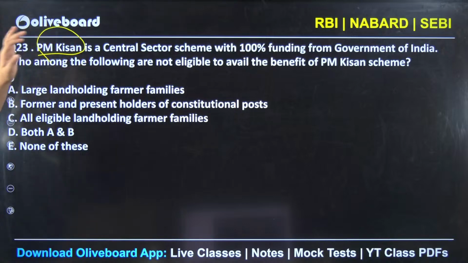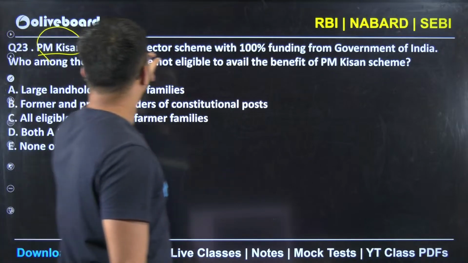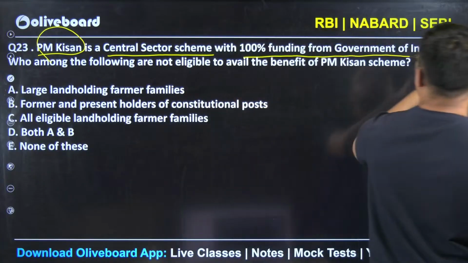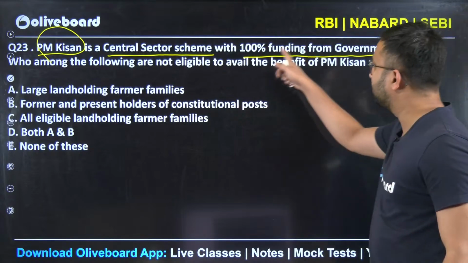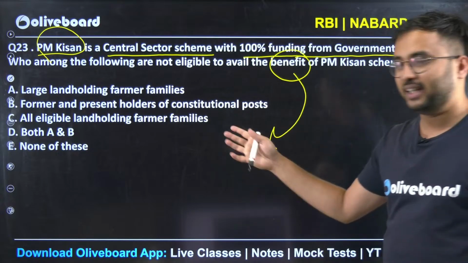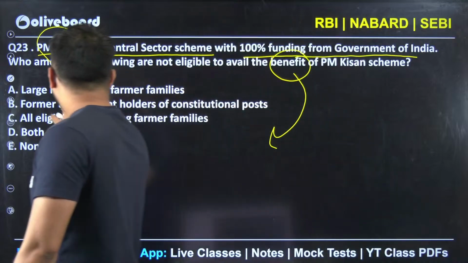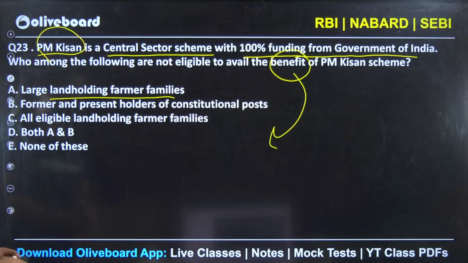PM Kisan, again a government scheme related question. Central sector scheme with 100% funding from Government of India. Who among the following are not eligible to avail the benefits? So simple benefits have been asked. It is a very easy question, but let's try to read it. Large landholding farmer families, not eligible, that is what it asks. Former and present holders of constitutional post.